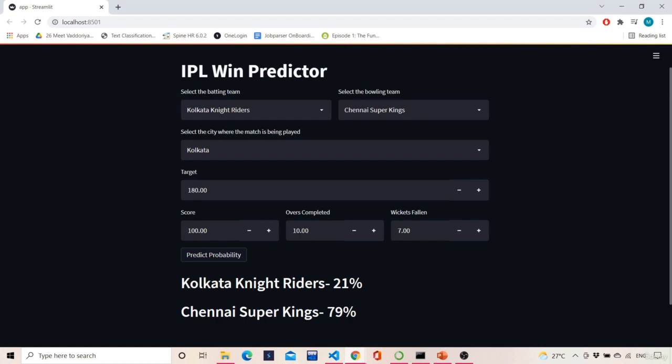Because of the overs, I think. 10 overs are completed, right? 10 more overs are there. And 100 is the score. 80 runs, 60 balls. 7 wickets have fallen. 79%. A decent prediction is being made. Not totally biased toward Chennai completely, like 98% Chennai will only win and only 2% hope for Kolkata. No. Anything can happen. So that is why a decent amount of probability has been assumed here.